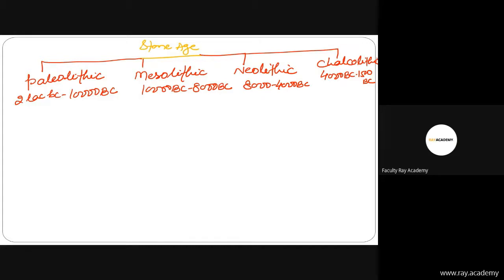Then friends, there is also the construction of ancient Indian history. The sources which help in reconstructing history are non-literary sources and literary sources. In non-literary sources we'll cover coins, archaeology, materials, inscriptions, and foreign accounts.